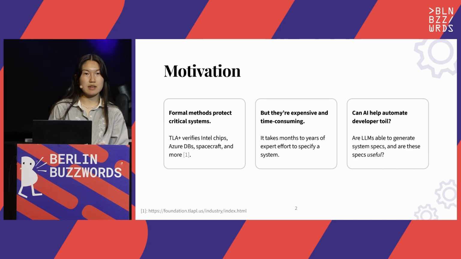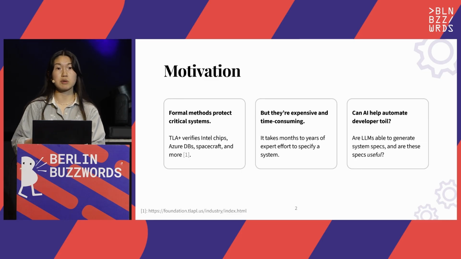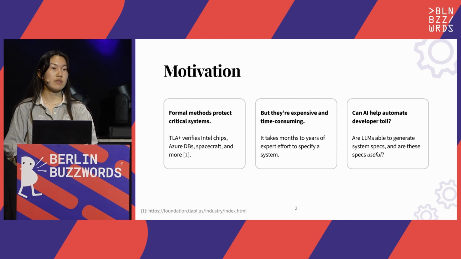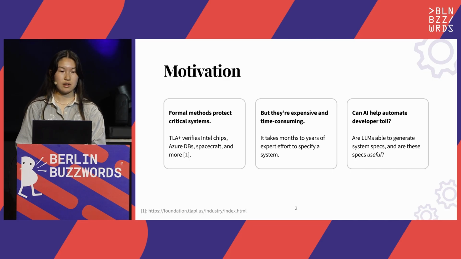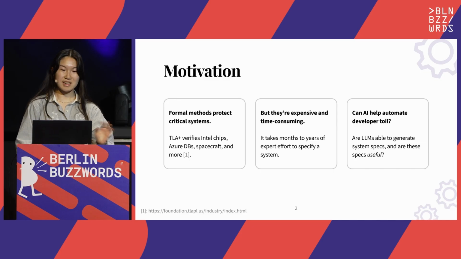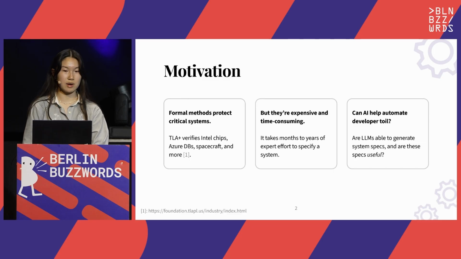The problem is that they require a lot of expertise to implement. Usually you have to write a separate spec in a separate modeling language, which isn't a typical programming language that your engineers are familiar with. And specifying even a small to mid-sized system is a multi-month contract. Not to speak of all the maintenance burden afterwards. So we were curious if AI can help automate this toil, and if so, how well?